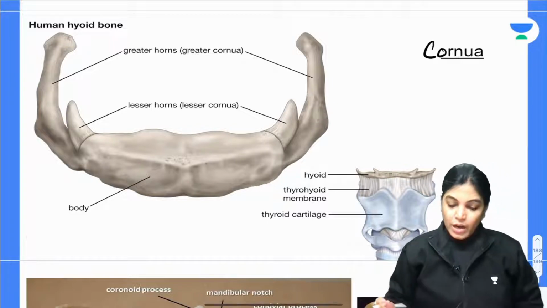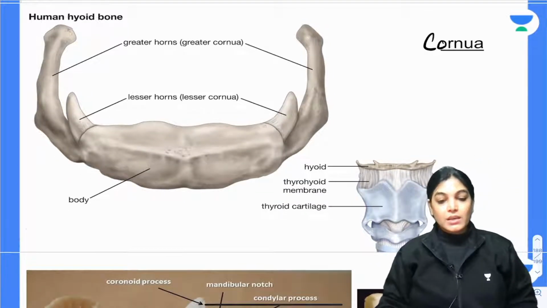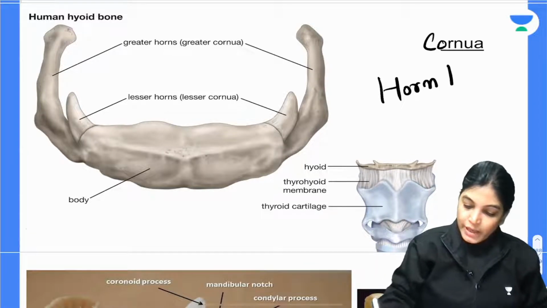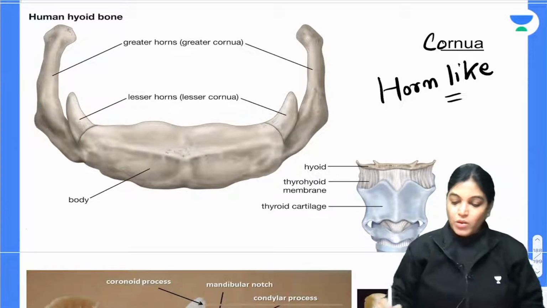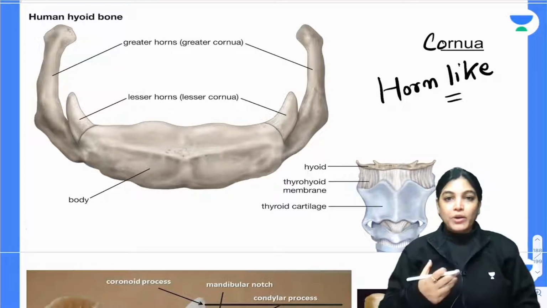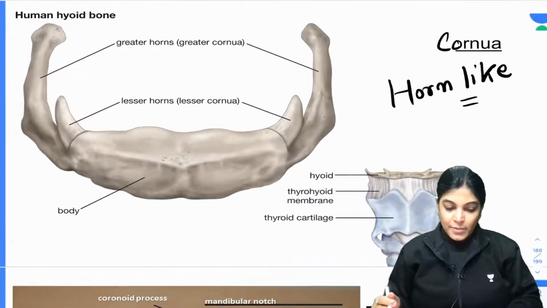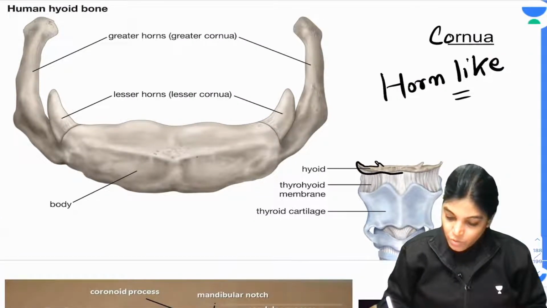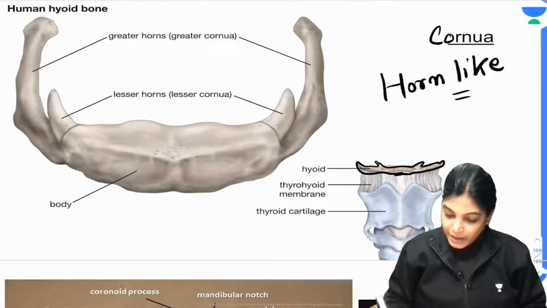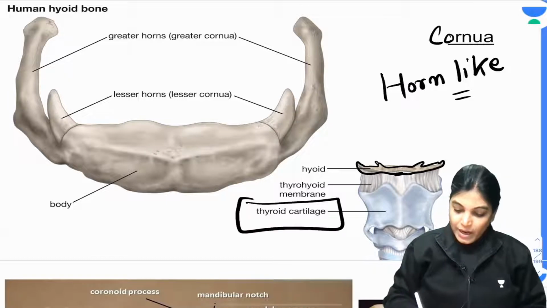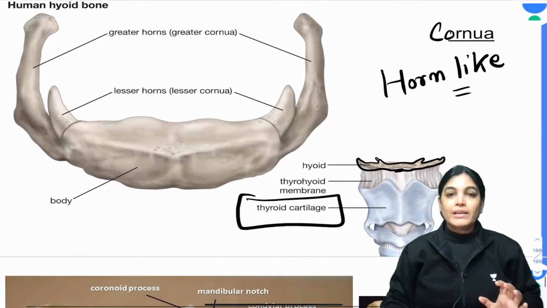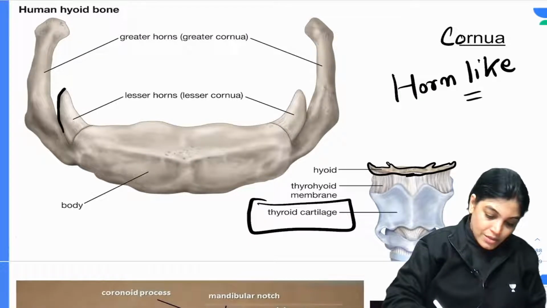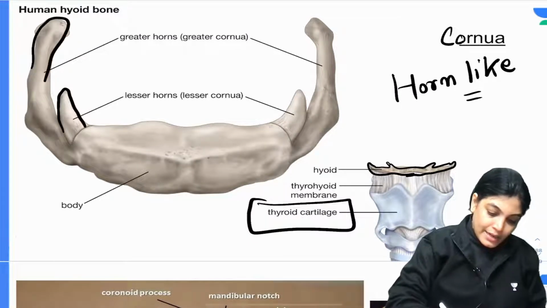The word Karuna means horn-like. So a projection in the bones which is horn-like is called Karuna. I have taken an example of the hyoid bone. You can see in this diagram, this is a hyoid bone. This small bone is lying in the anterior part of the neck, above the thyroid cartilage. This is the enlarged view of the hyoid bone, and you can see it has greater and lesser Karuna.